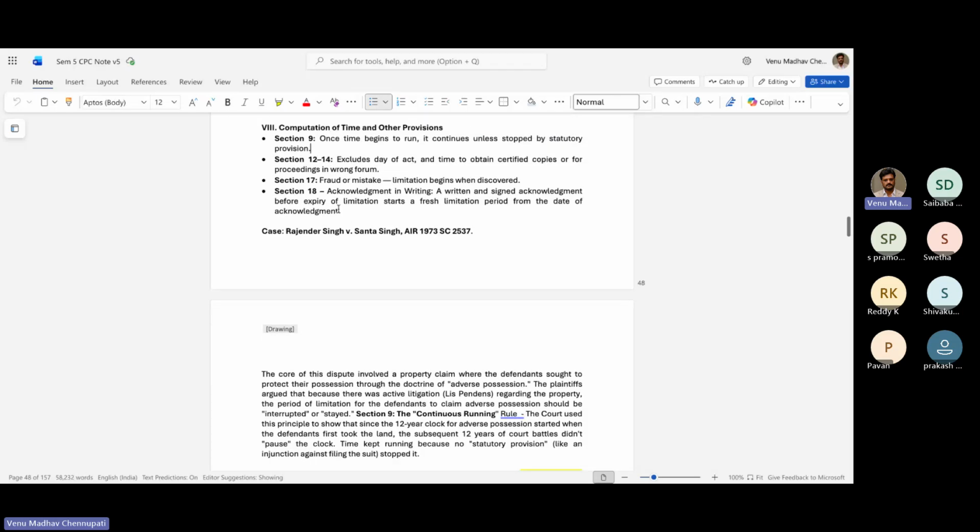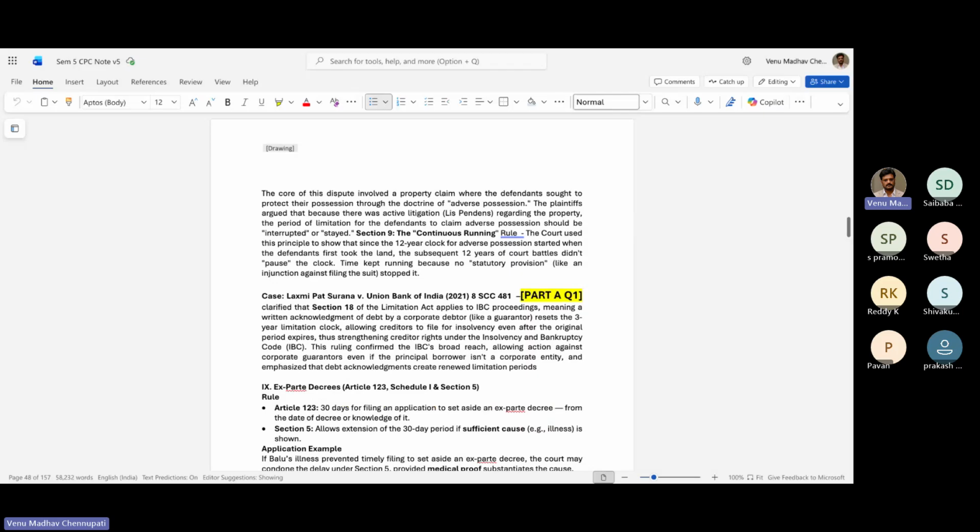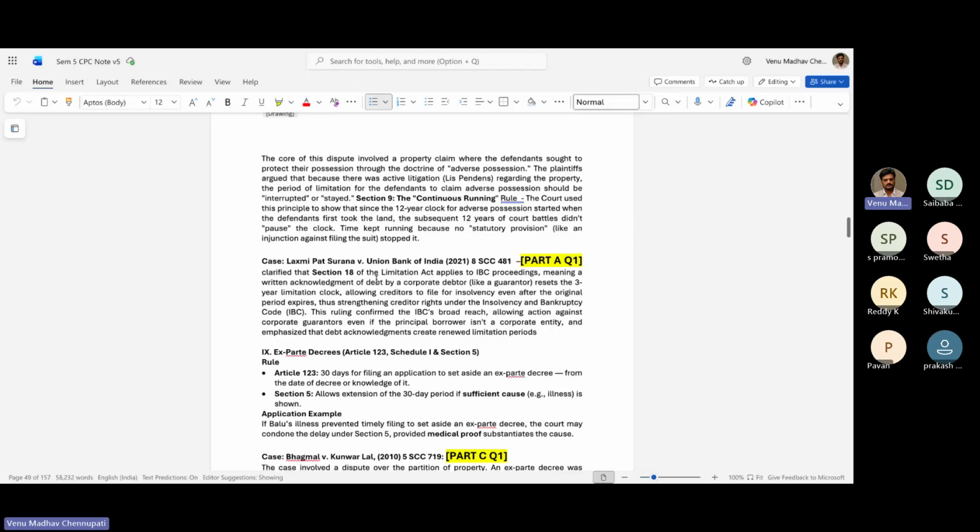Now we'll go to section 18, acknowledgement in writing. A written and signed acknowledgement before expiration of limitation starts a fresh limitation period. So in this, ఏంటంటే లక్ష్మీపత్ సురానా వర్సెస్ యూనియన్ బ్యాంక్ ఆఫ్ ఇండియా. So in this, the court clarified, Supreme Court, Section 18 of the Limitation Act. It said that Section 18 applies to IBC proceedings, meaning a written acknowledgement of debt by the corporate debtor resets the 3-year limitation clock. So basically, debts తీసుకున్నప్పుడు 3 years లోపల you have to file a case or you have to put a legal notice.